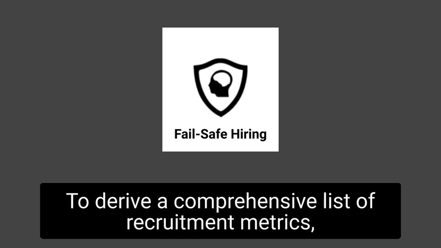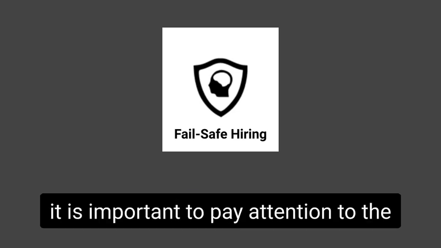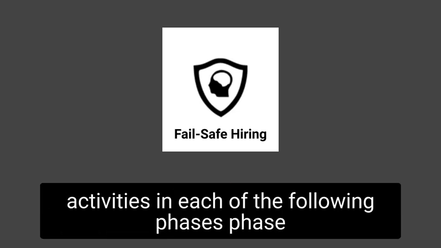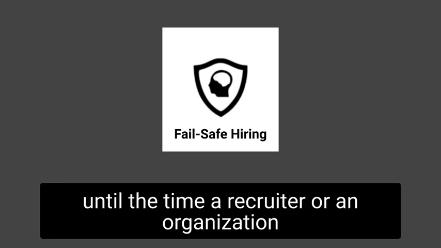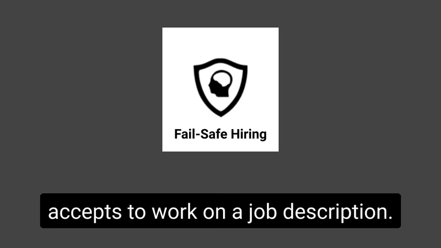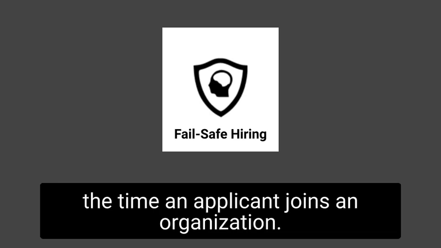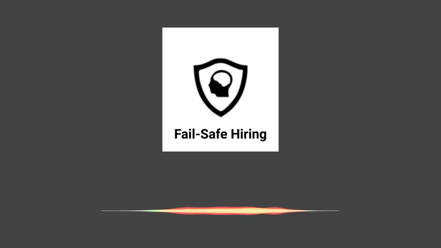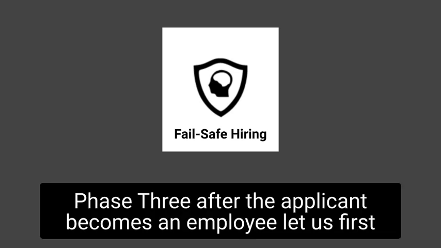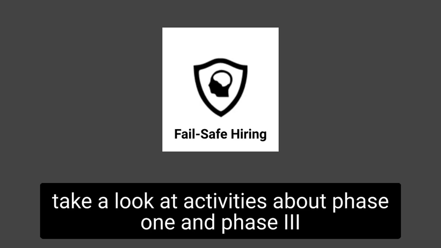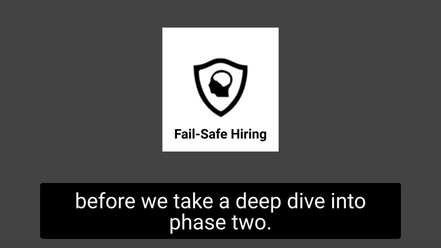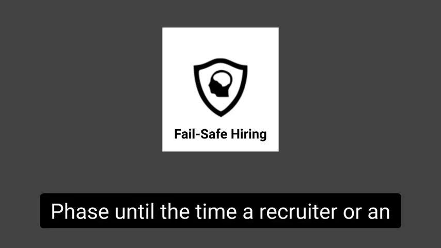Towards a comprehensive list of metrics. To derive a comprehensive list of recruitment metrics, it is important to pay attention to the activities in each of the following phases. Phase 1. Until the time a recruiter or an organization accepts to work on a job description. Phase 2. From the time of acceptance to work on a job description to the time an applicant joins an organization. Phase 3. After the applicant becomes an employee. Let us first take a look at activities about Phase 1 and Phase 3 before we take a deep dive into Phase 2.